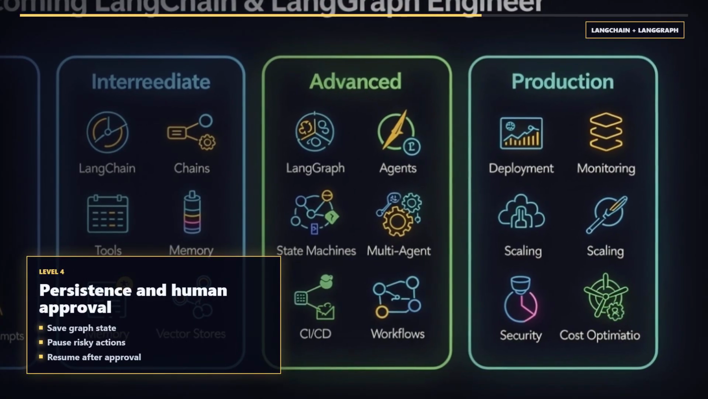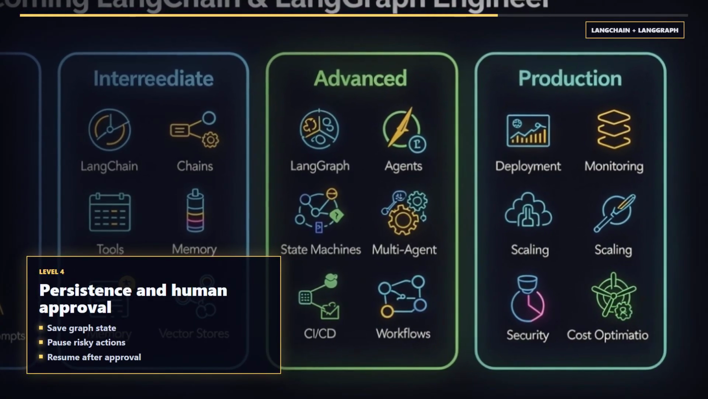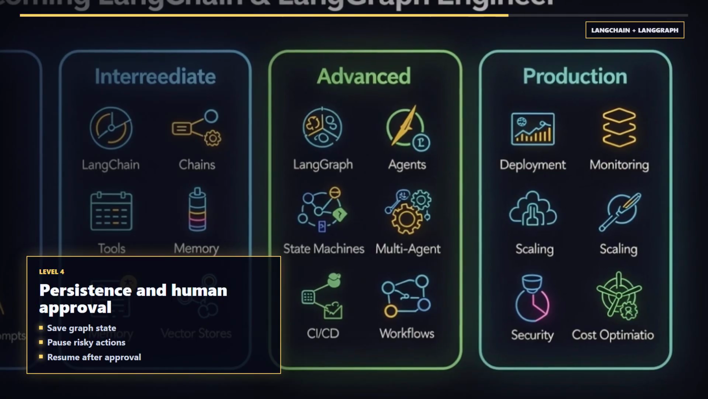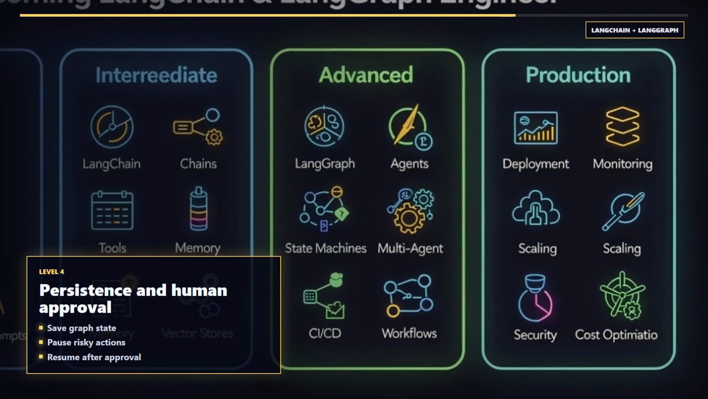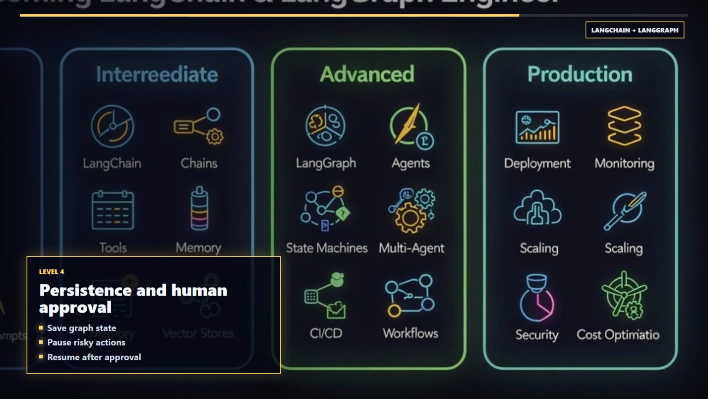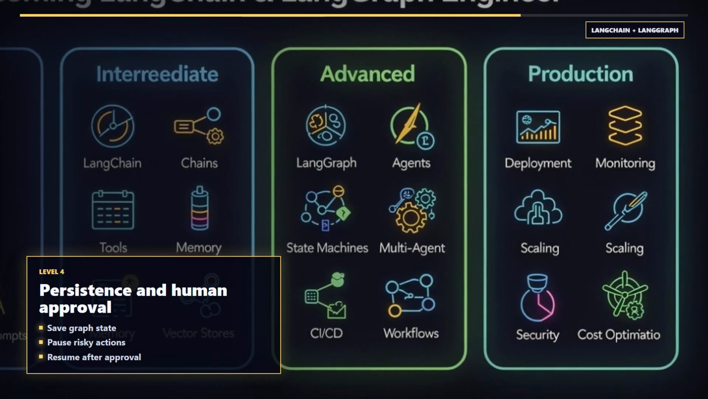Production agent workflows need persistence and human-in-the-loop control. Save graph state to durable storage, pause for approval on high-risk actions, and resume cleanly after the human decision.